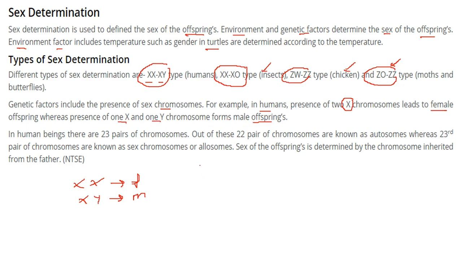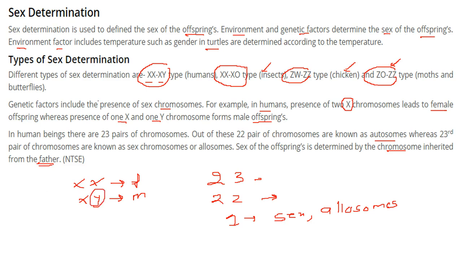In fact, in human beings, there are 23 pairs of chromosomes. Out of these, 22 pairs are known as autosomes, whereas the 23rd, the one remaining pair of chromosomes, is known as the sex chromosomes, or you can call them allosomes. So the sex of the offspring is determined by whom? By the chromosome inherited from the father, because the father has this Y, the mother doesn't have.